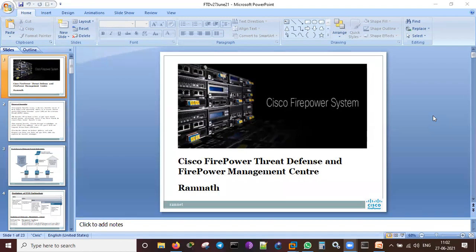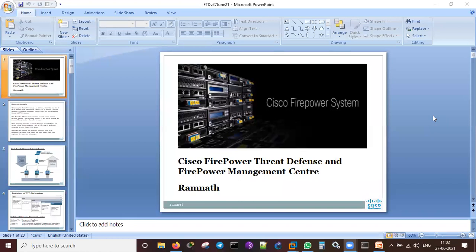Another thing that is related to the cloud. In cloud also we've been installing all these FTDs and FMCs, so it has been supported on that. So we will talk today about Firepower Threat Defense and Management Center. This is the next evolution of the ASA.